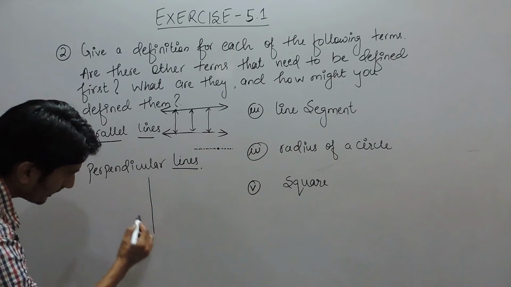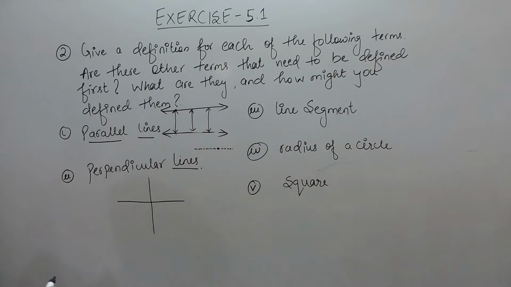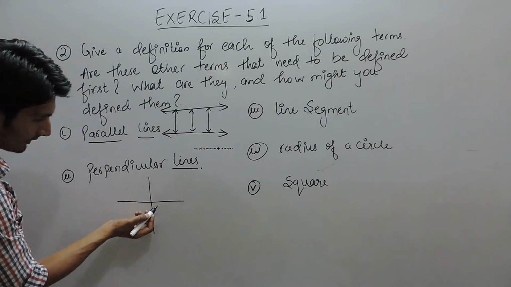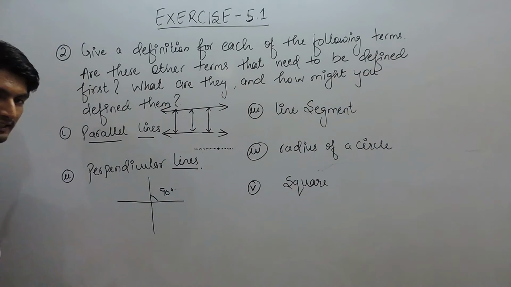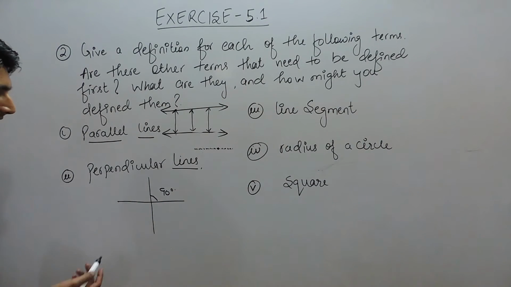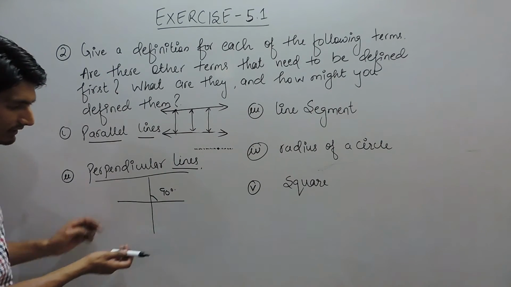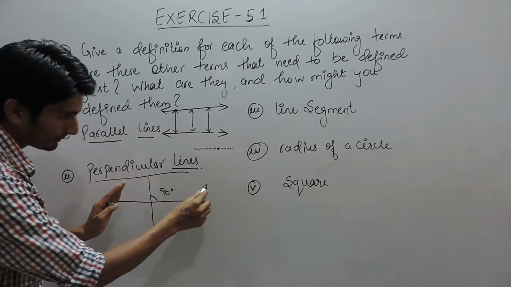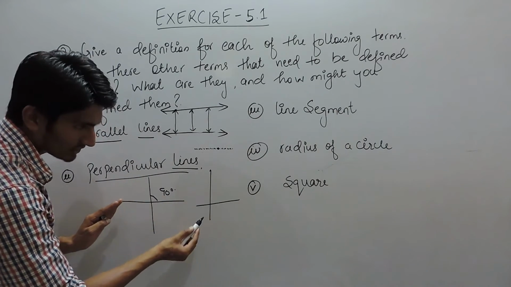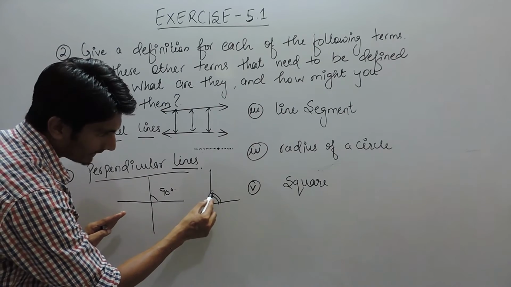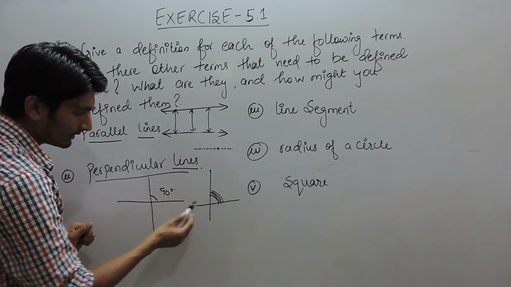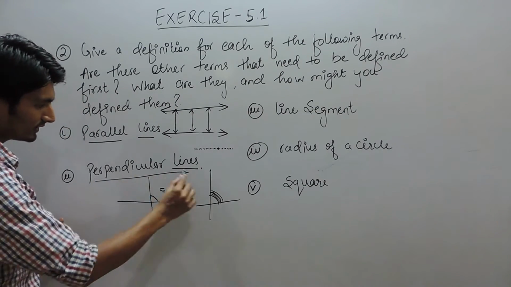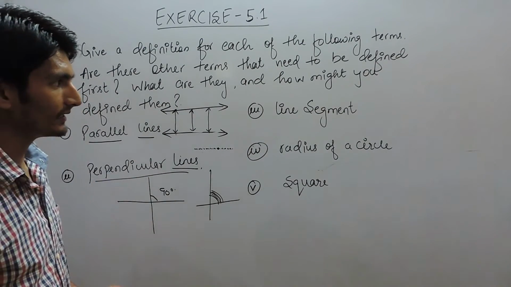And we want to find what is a perpendicular line. Actually, perpendicular lines are two lines which are intersecting each other and making an angle of 90 degrees between themselves. Again, you have to know angle before you understand perpendicular lines. Angle is basically when two lines intersect each other, the space between these two lines is known as angle, and if this space becomes 90 degrees, then these two lines are known as perpendicular lines.